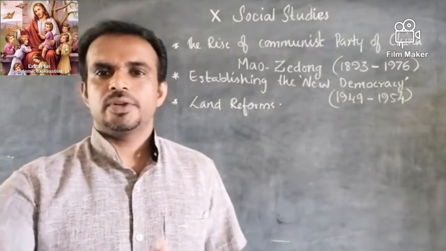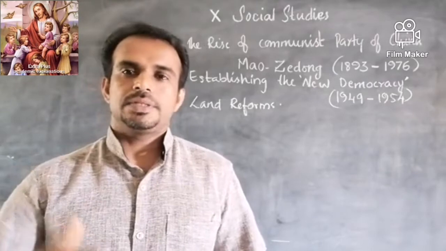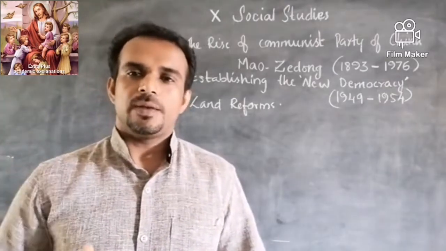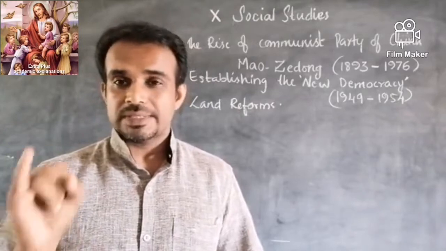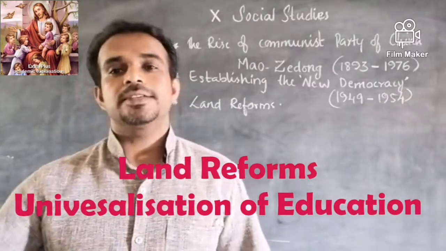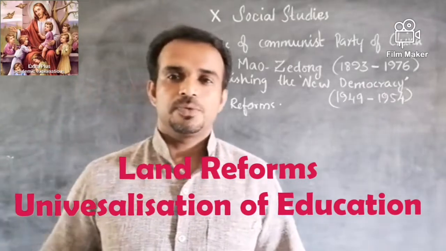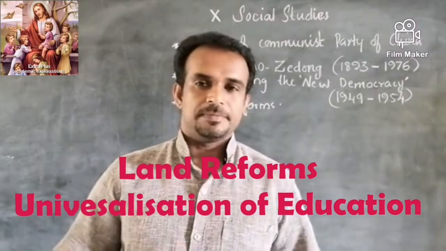As a result of Corona and all, our GDP growth has been shattered. But China is growing well. And it was all mainly based on the successful implementation of land reforms and the universalization of education. Those two programs made China a very powerful nation.